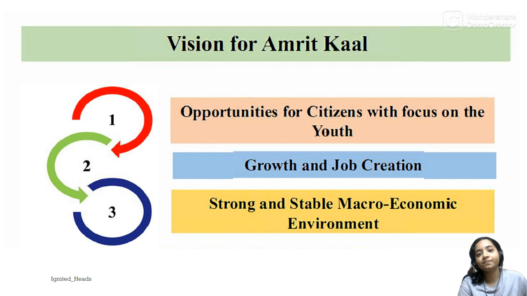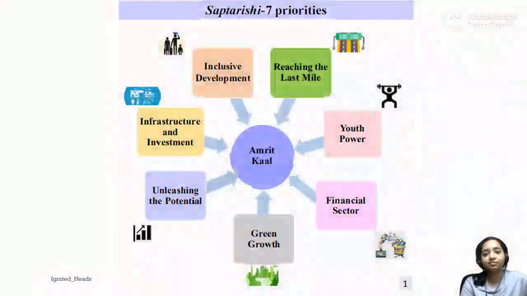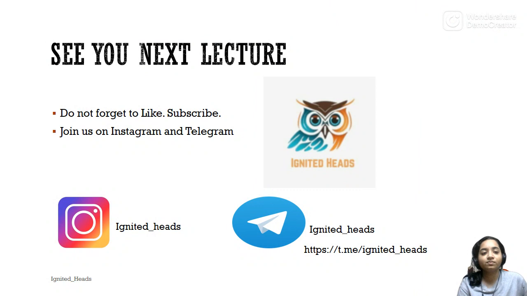Then we saw the three visions of Amrit Kal as said by the government, of creating opportunities for citizens with focus on youth. Then we saw the growth and job creation as second vision, and strong and stable macroeconomic is the third vision. We then saw the seven Saptarishis or the priorities for this year and the Amrit Kal, and we'll try to remember these because this is very important for this year's MCQ.